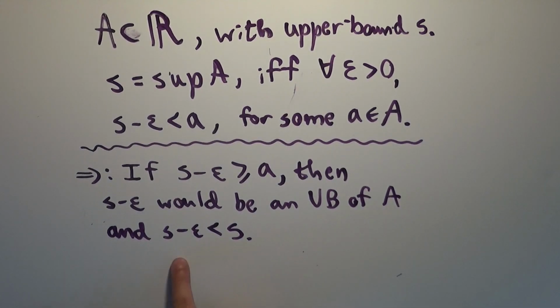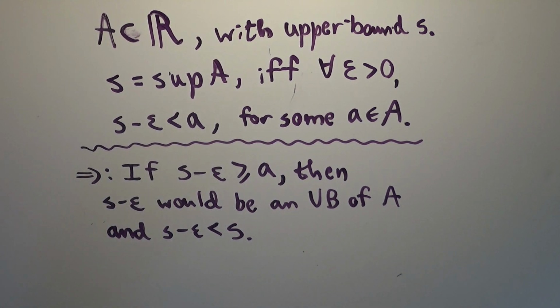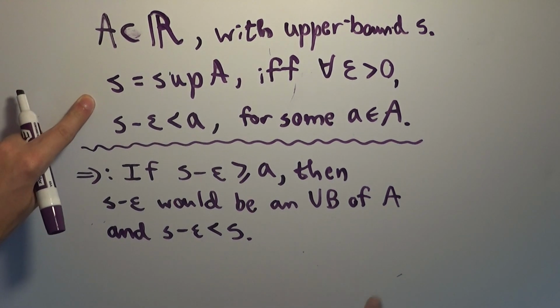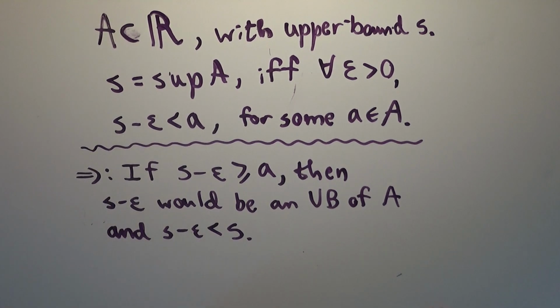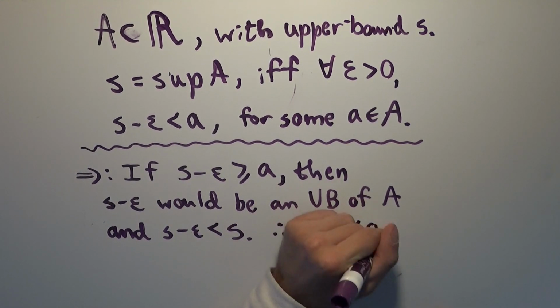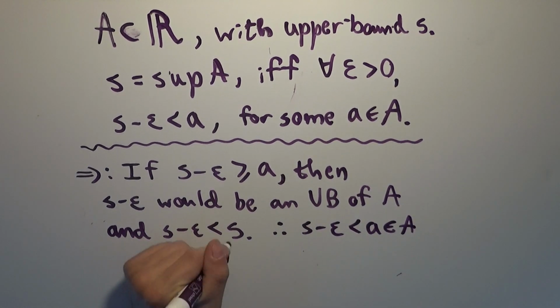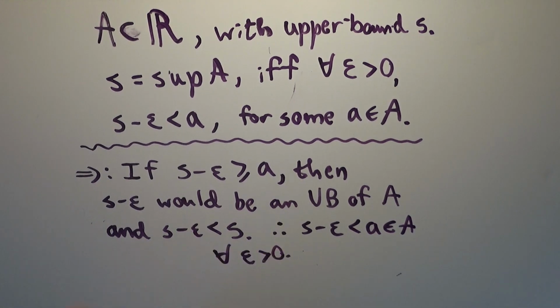We assumed epsilon is positive, so subtracting it away from S gives us a smaller number. If it's still greater than or equal to A for all A inside of big A, then we have a new least upper bound, right? It has to be less than some A, because if it wasn't, we would have a lower least upper bound, which goes against the assumption that we made at the beginning, that S is the least upper bound. Therefore, S minus epsilon is less than A for some A in big A, for all epsilon greater than 0. So that proves that direction.